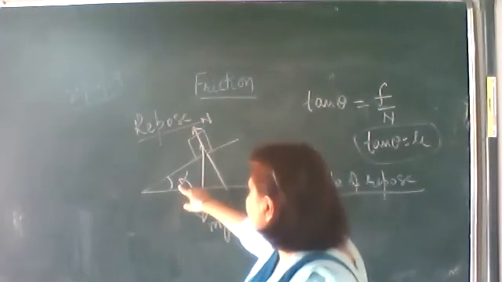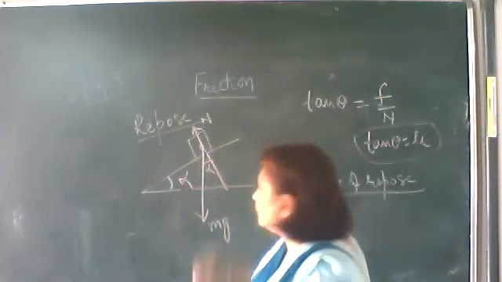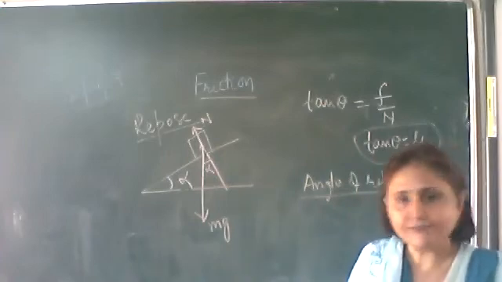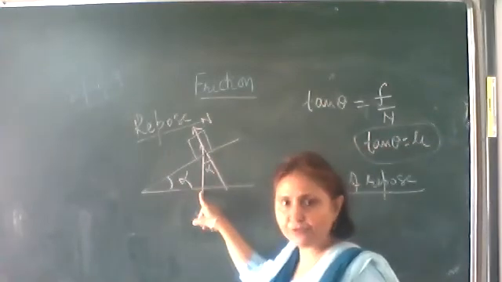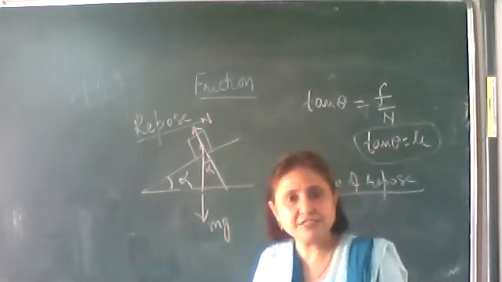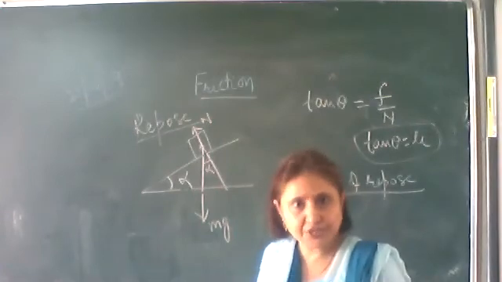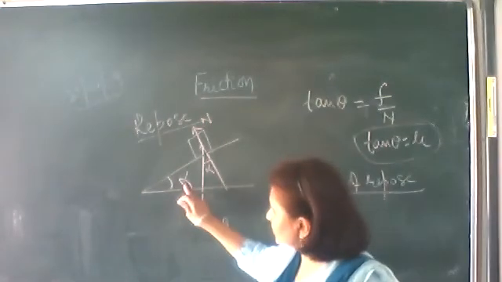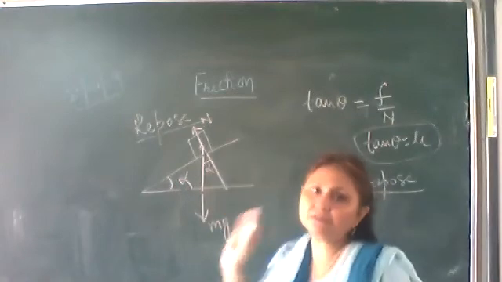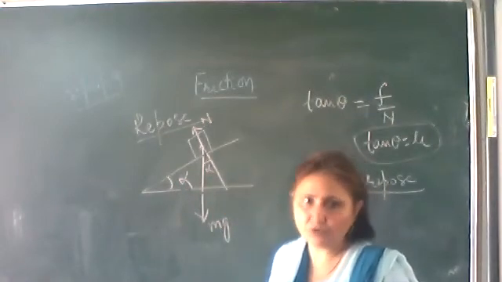Extend this line. If this angle is alpha, this angle will also be equal to alpha. Geometrically, it could be proved by taking these two triangles and showing them to be similar. No need to prove it over here. You can just write down, if this angle is alpha, this angle will also be equal to alpha.